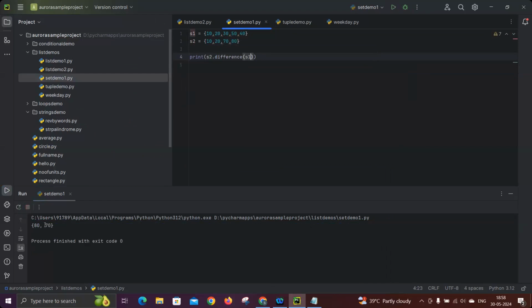And in the same way, if you want to get all the non-common elements, then you have to go with symmetric difference. Now you will get all the elements except the duplicates. That means, I hope you understand, except 10, 20, the remaining 5 values will come as an output.